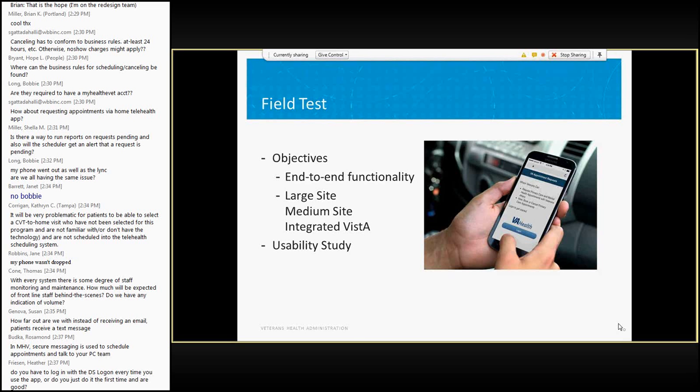and we also were able to run simultaneously a usability study where the actual veteran interaction with the application was studied as opposed to the technical end-to-end functionality of the app. For this, next slide, please.